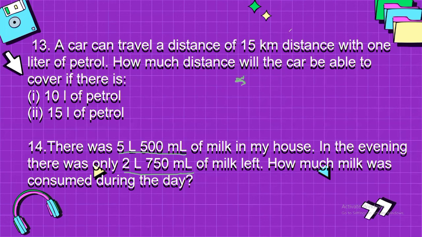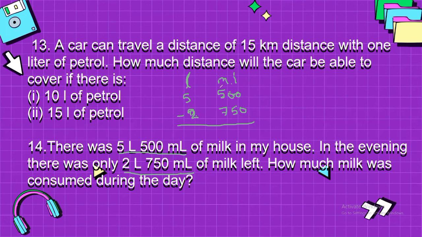You can do it by this operation. So this is the liter and this is the milliliter. Now this is 5 liter and 500 milliliter, and this is 2 liter and 750 milliliter. So what amount of milk was left, and what was consumed? 2 liter and 750 left, and we need to find the milk consumed during the day. So you need to subtract this. So in 500, 750 cannot be subtracted.